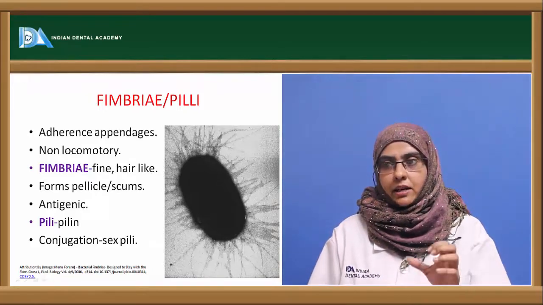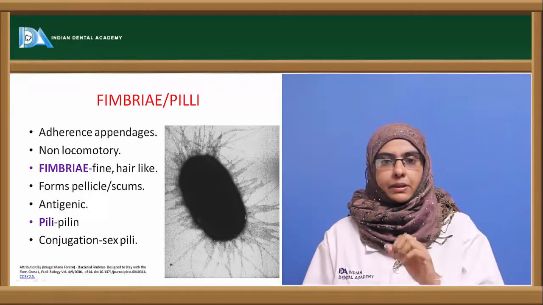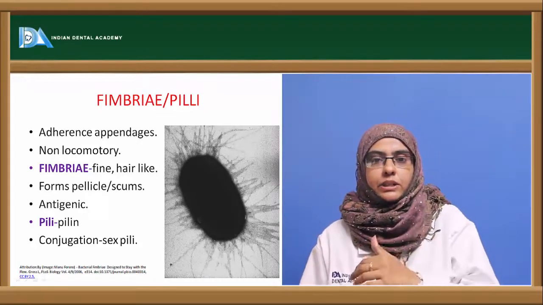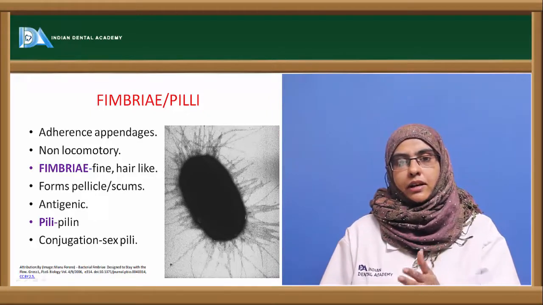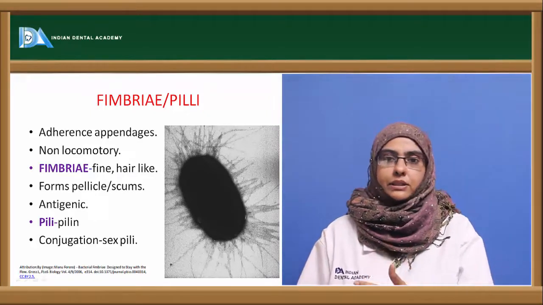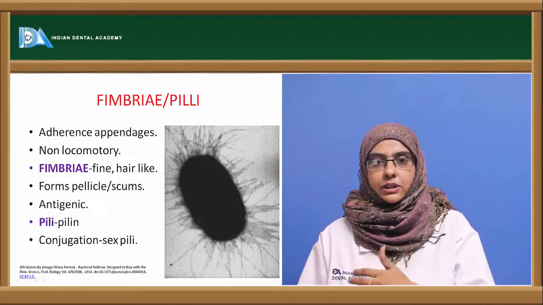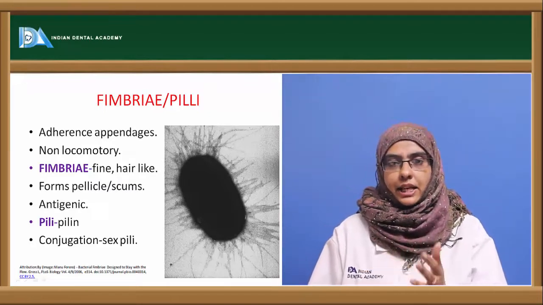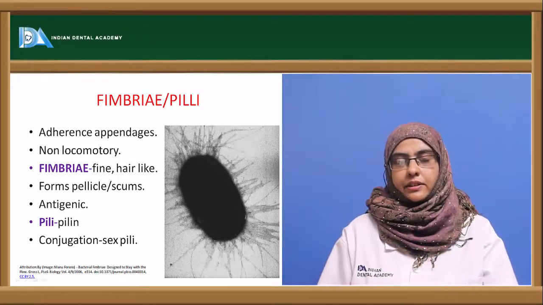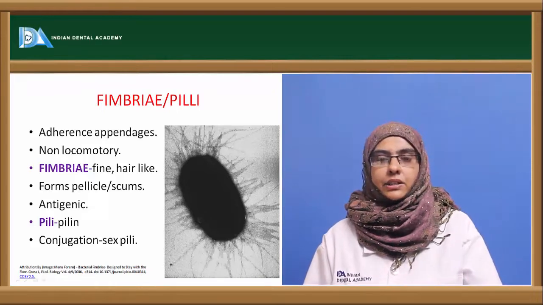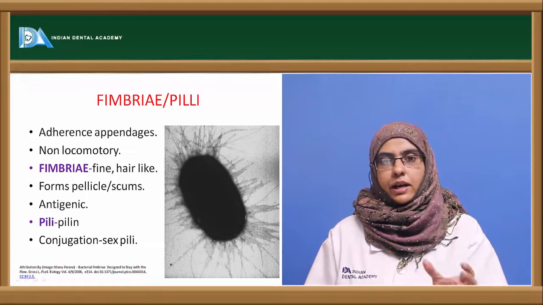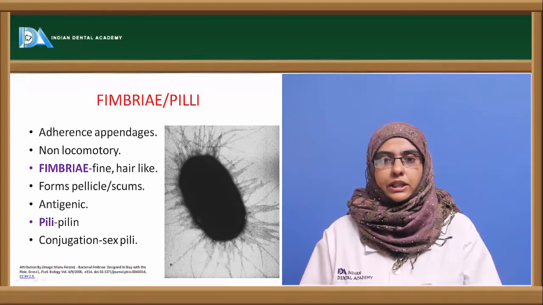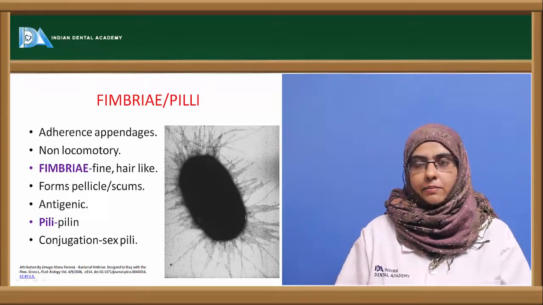And the presence of these fimbriae usually forms a pellicle in a liquid medium. So the fimbriae are mostly the attachment appendages. They attach to different components in the surrounding media. They also have the ability to attach to the RBCs, and this procedure is called the hemagglutination reaction. It helps us to identify the organism when it is mixed with the RBCs of certain types of organisms. They go and bind to them and form hemagglutination. Depending upon the hemagglutination, you can identify or characterize the bacteria.